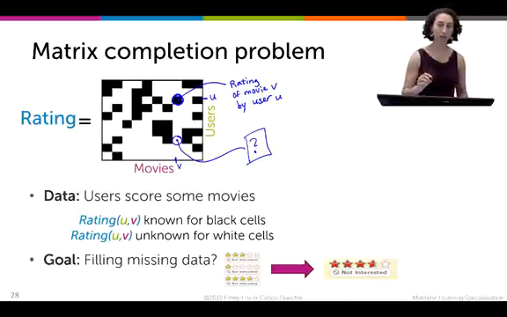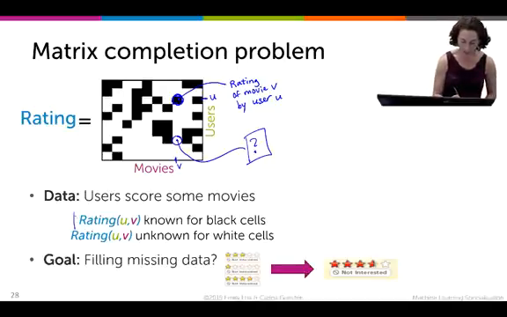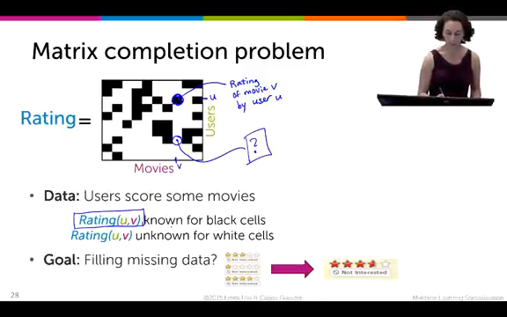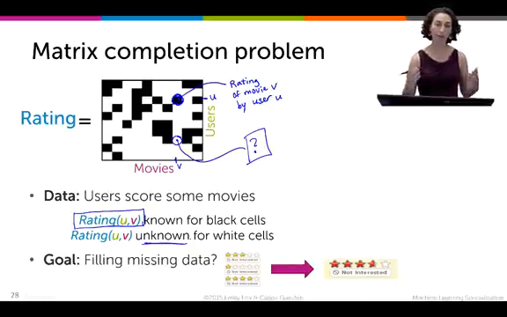And so I just want to be clear that all the white squares represent unknown ratings. They don't represent ratings of 0. It's not that the user did not like that movie. It's just that we don't know what the user thinks about that movie. Okay, so we're going to say that rating U, V is the rating that user U gave to movie V, and it's known for the black squares. Those are cases where we have the ratings, and it's unknown for the white cells. And our goal here is to fill in all these question marks, all these white cells.